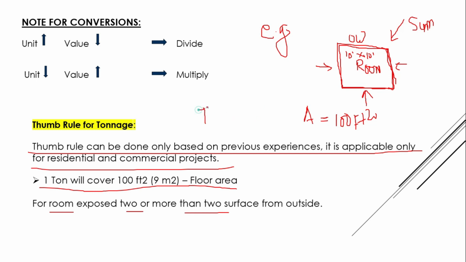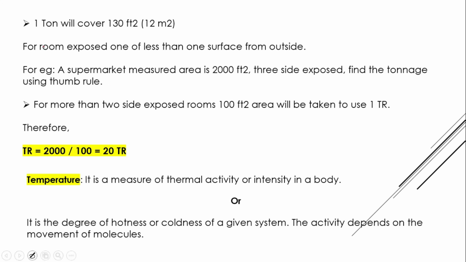So tonnage TR is equal to 100 square feet, the area, divided by 100 square feet we have to cover. If you solve this, we will get 1 ton. I am taking 100 because all the walls are exposed. I will look at another example in the next point.